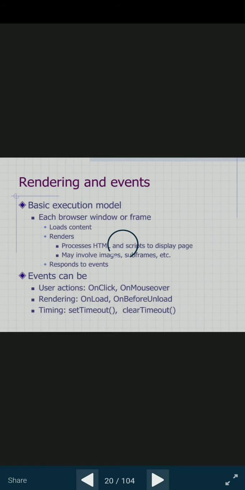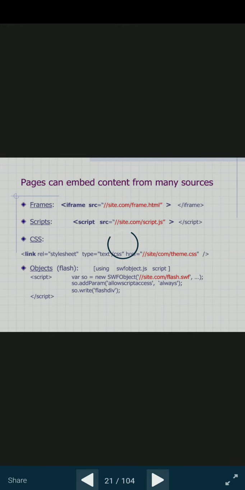Some rendering and events. Basic execution models: each browser window or frame loads content, then renders and processes HTML and script to display pages, which may involve images, subframes, etc. Cookies also play an important role in finding out your data, and attackers and hackers can hack your data.